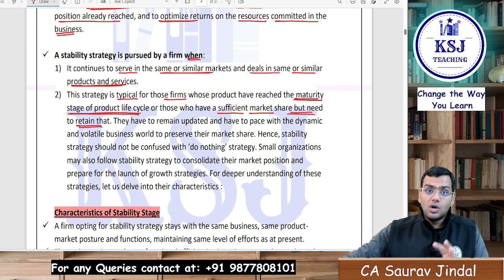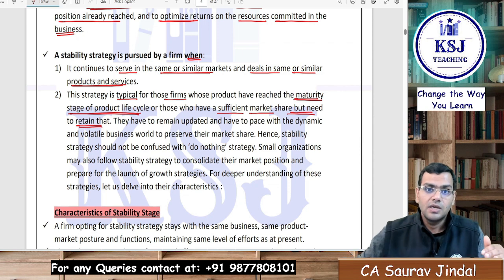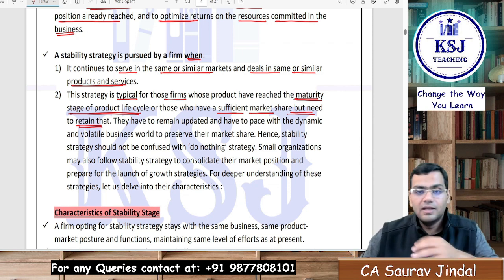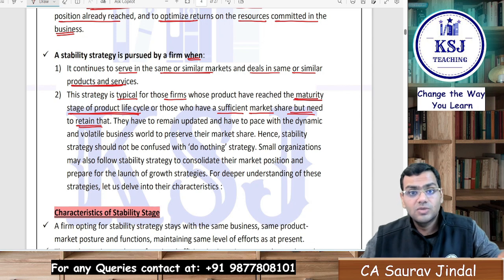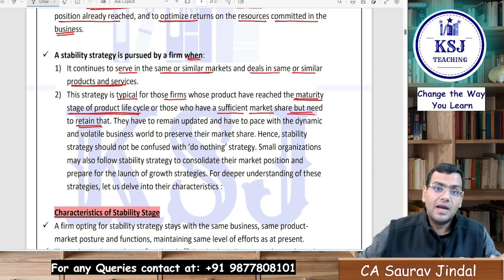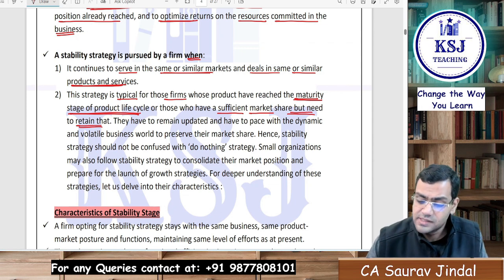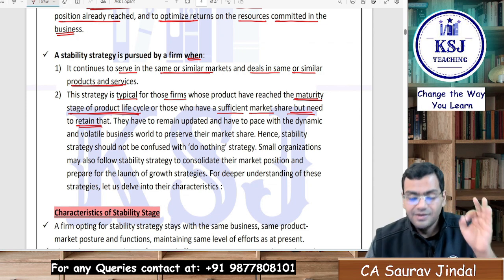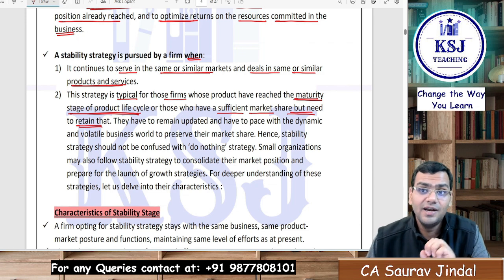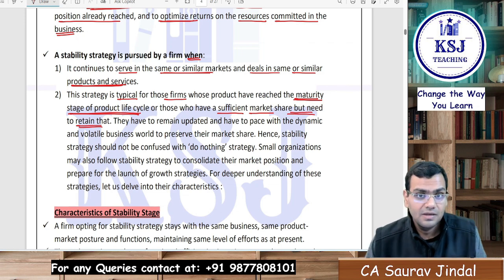We focused on satisfying the needs of the existing clientage. We tried to stabilize. We could have easily gone for growth at that particular stage, but we opted for stabilization, because we did not want our existing clientage, which was a big clientage, to be dissatisfied. That is why they are saying, those who have a sufficient market share but need to retain it, how will you retain it? If you will be able to service it better, right?